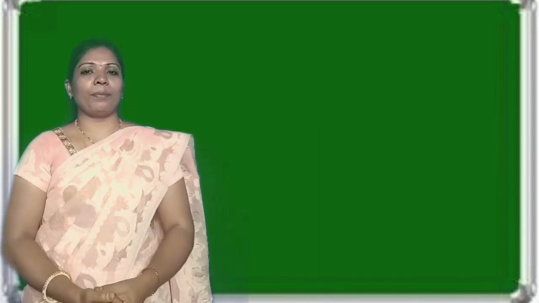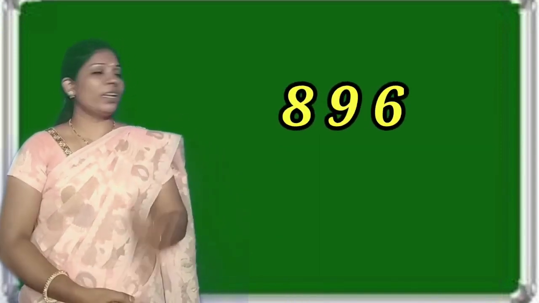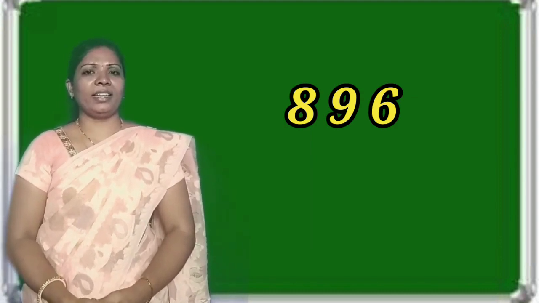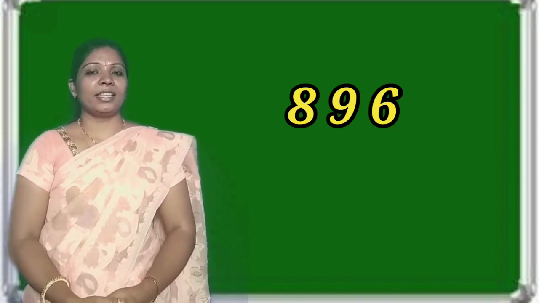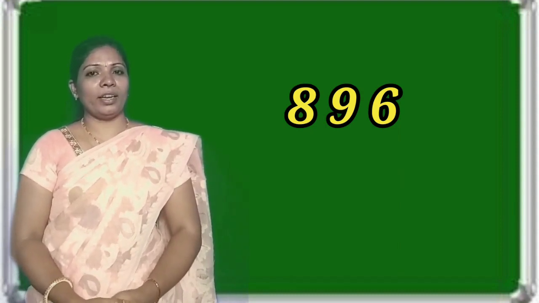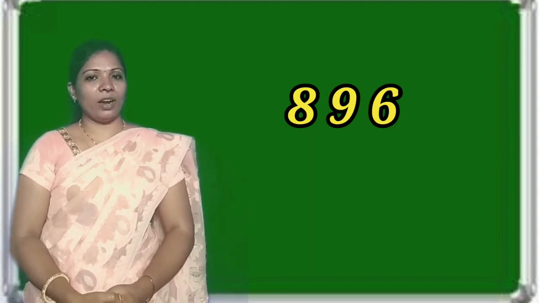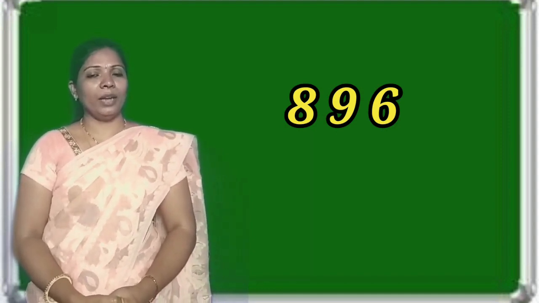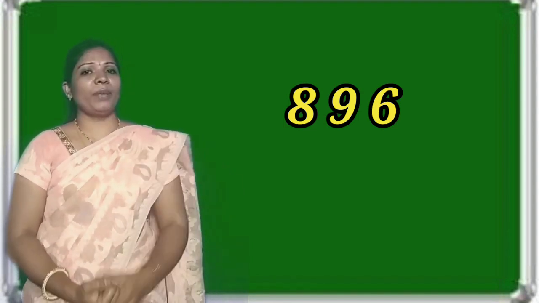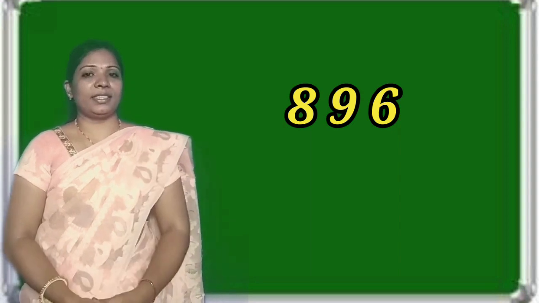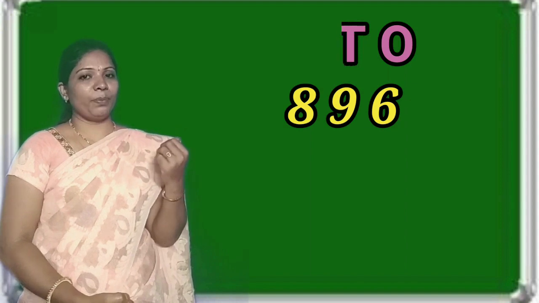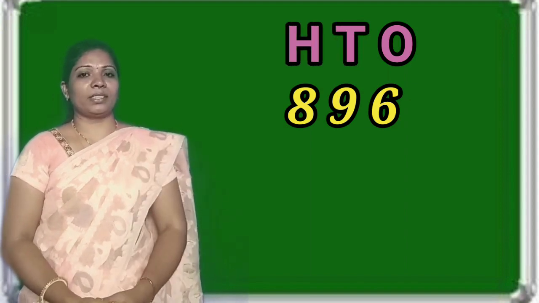Let us take an example. Look here children. What is the number here? Yes, that is 896. In this number, each digit has a value depending on its place, which is called place value. First write the places upon the digits: ones place, tens place and hundreds place.